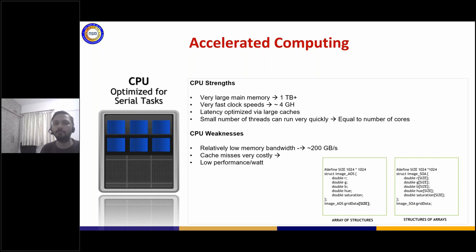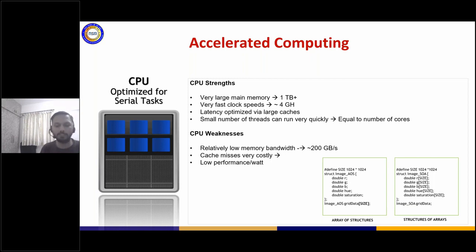They are also referred to as latency optimized architectures via the large caches. And I will come to that part below as I'm going to show you in a short while. Smaller number of threads can run very quickly. I already told you. If you can have the number of threads or the number of processes equivalent to the number of cores, or maybe even double the number, that is still fine, right? So these were the strengths.